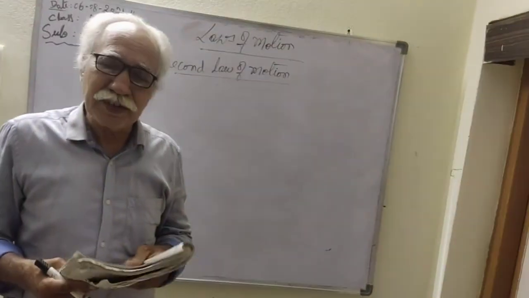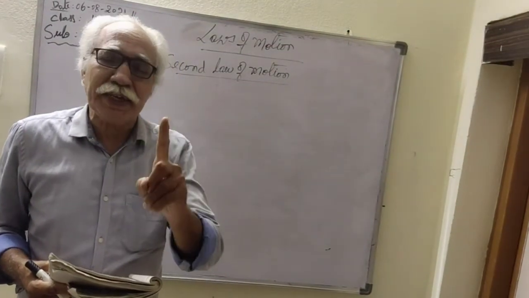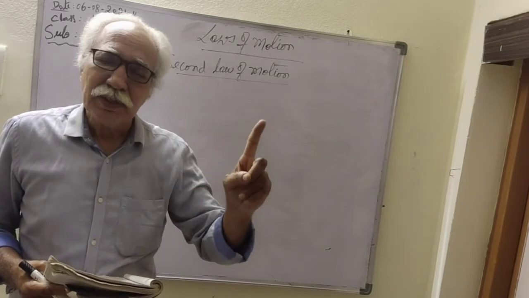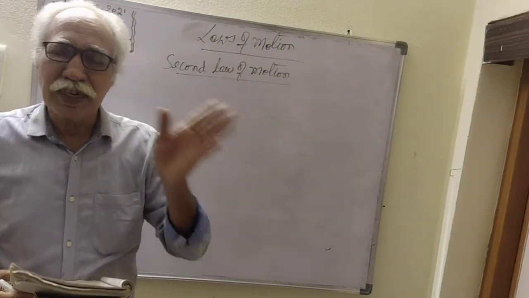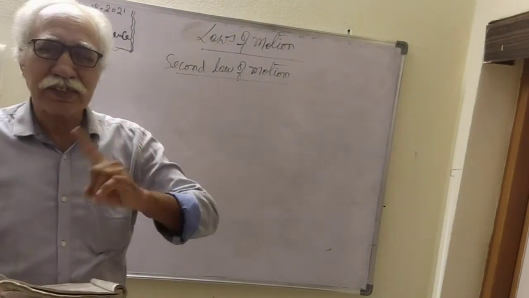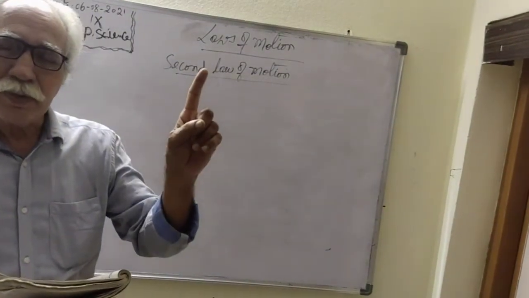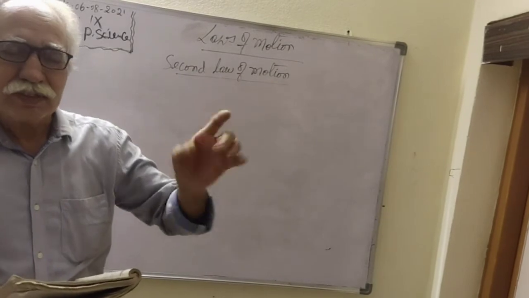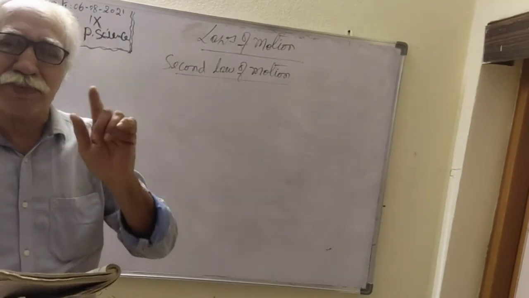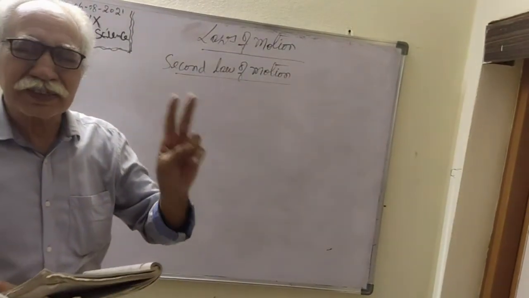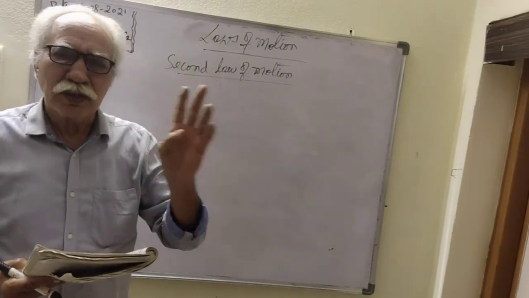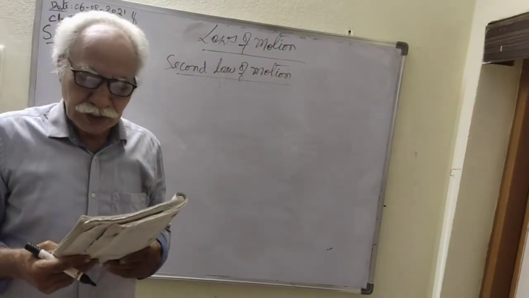So what is the difference? Speed. In the first case, speed is zero. In the second case, speed is high, but mass is the same. So the first example indicates mass is affecting, and the second example shows speed is also affecting. Two things are there: mass and speed. Speed here is nothing but velocity. Both are affecting.